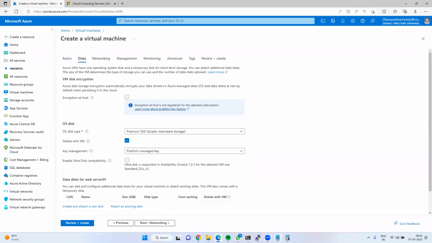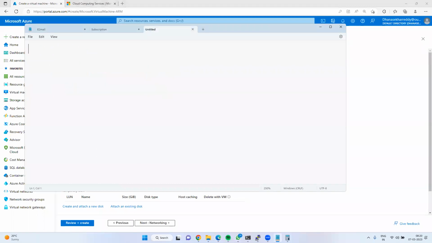Disk. What is a disk? Any idea? Disk is a storage entity where we can store personal or application data. Got it?